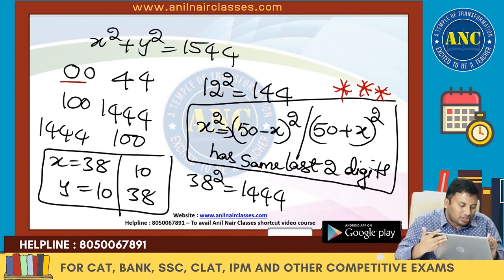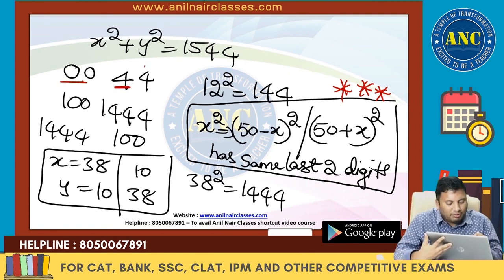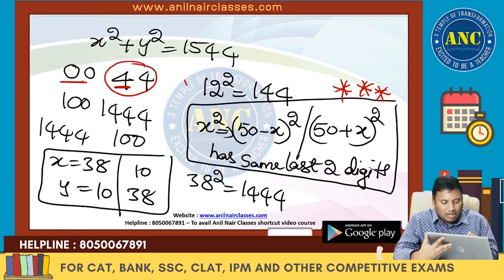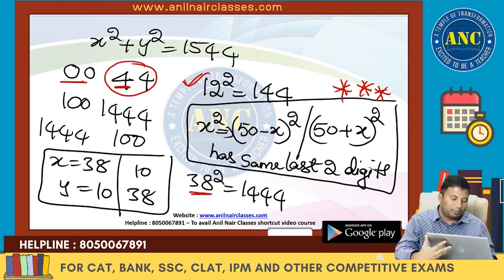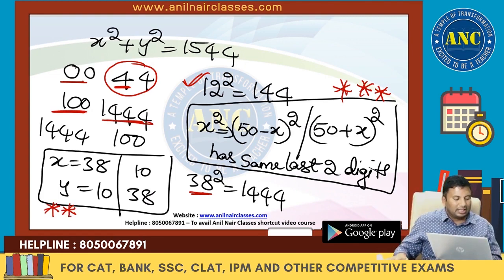A perfect square ends with an even number of zeros. If it is 1544, this has to be 4. 44 means 12 square is 144. 50 minus 12 is 38, and 38 square is 1444. So this will be 10 square, 100. Two values: x 38, y 10, or x 10, y 38. I hope this logic is clear to you.